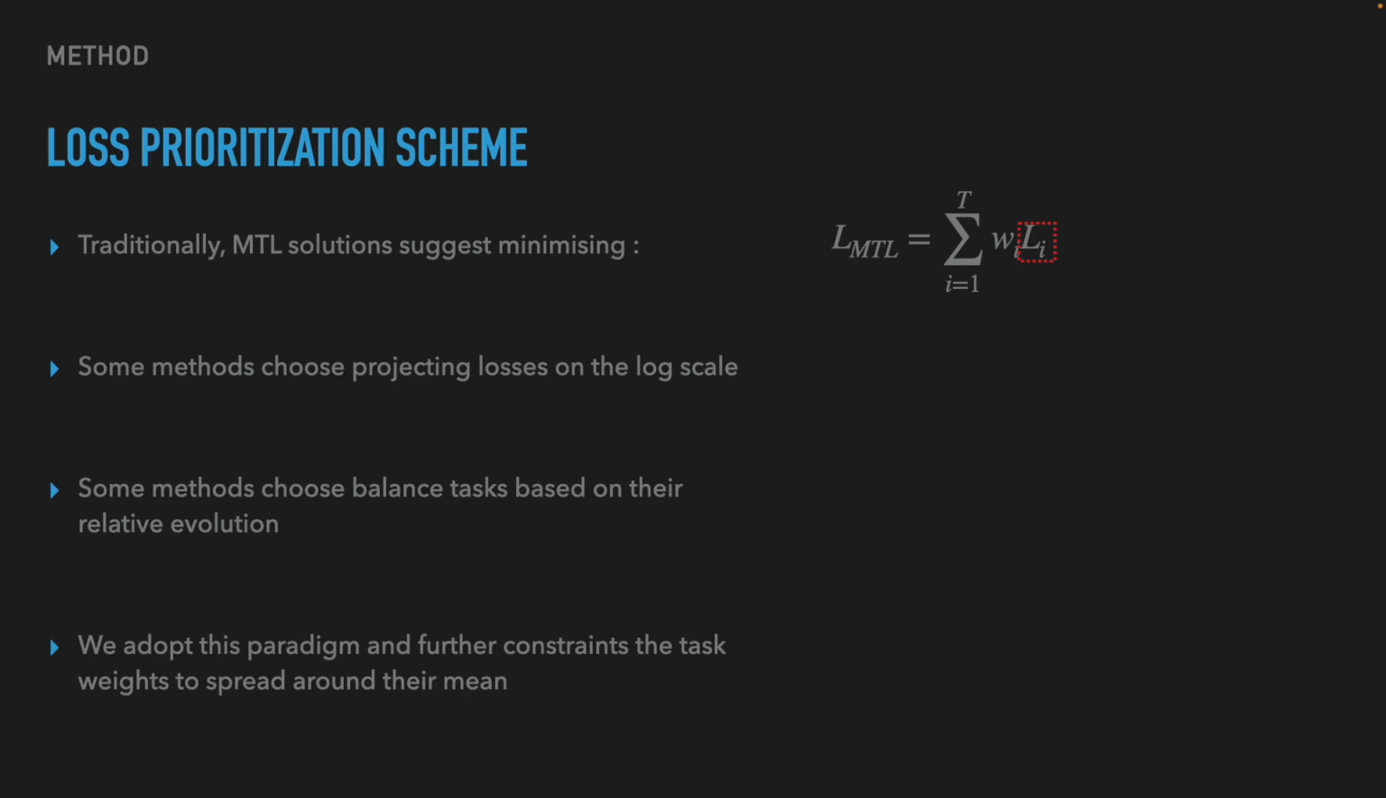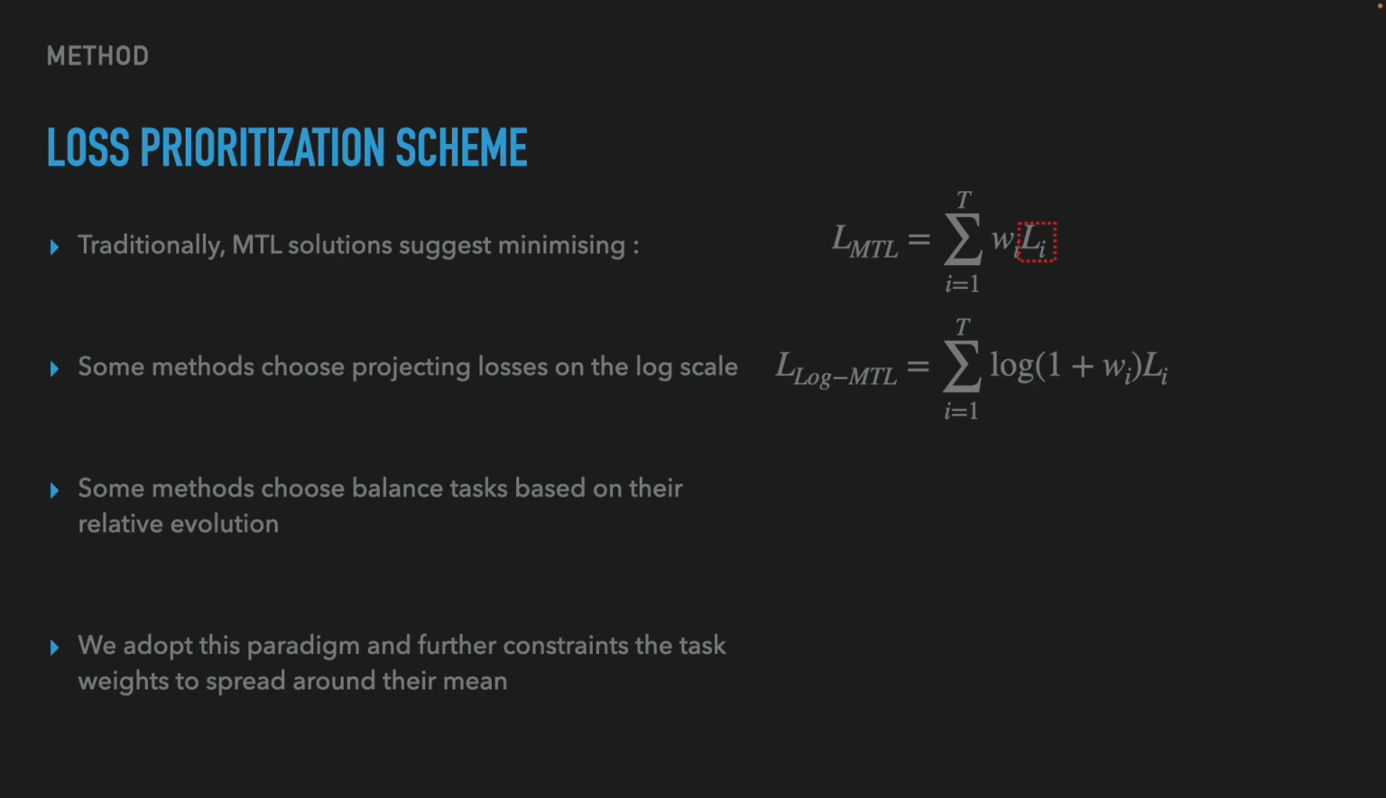However, this is not desirable as tasks do not evolve at the same pace. Some losses might simply take over others. Therefore, previous research has demonstrated the advantage of projecting the loss scalars onto the logarithmic scale, as shown in this equation. The second option is to manually choose the weights based on experiments. This is not desirable either, as this technique requires a lot of trial and error.